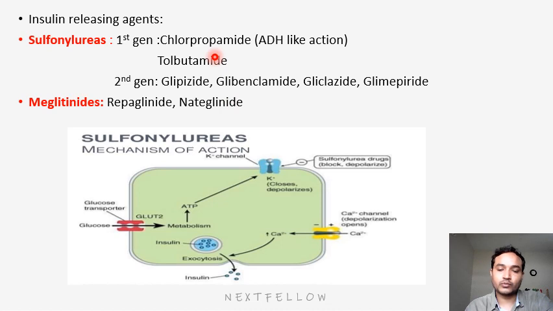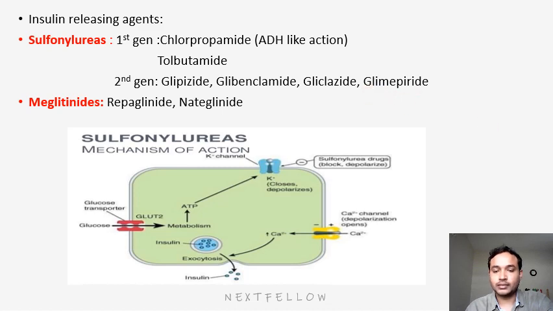One more important drug is chlorpropamide. Chlorpropamide is a first generation sulfonylurea. It has an ADH like action, which is its main important characteristic. Next, among the second generation drugs, gliclazide and glimepiride have antioxidant property. This is a recently repeated MCQ in INICET: which of the following sulfonylurea drugs have antioxidant property? Gliclazide and glimepiride. You have to remember that.